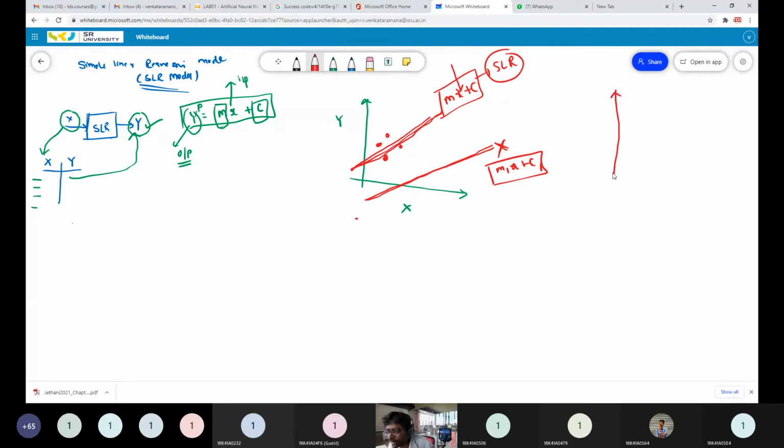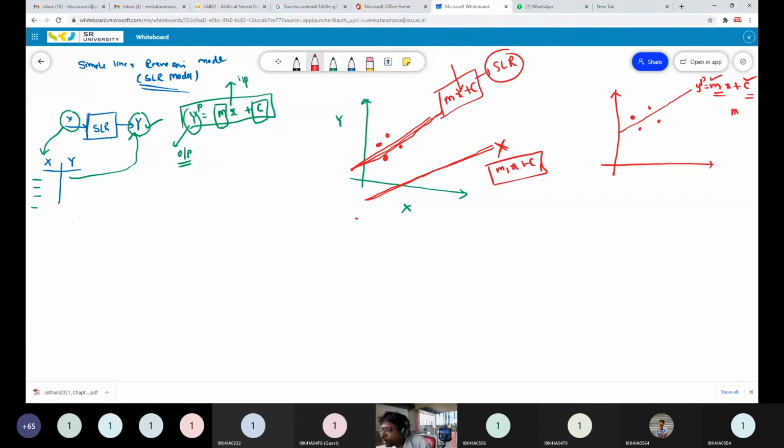Once again, I draw this plot separately. These are the data points, and this is the line which has the minimum distance from all the data points. That is y_p equal to mx plus c. The position of the line varies with respect to the parameters m and c. I think you can agree. When the m and c values change, the position of the line also changes. Because of that, I call m and c the model parameters. Now your model will change with respect to your model parameters m and c.